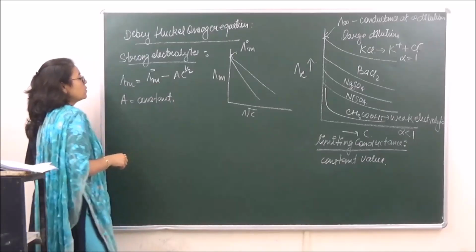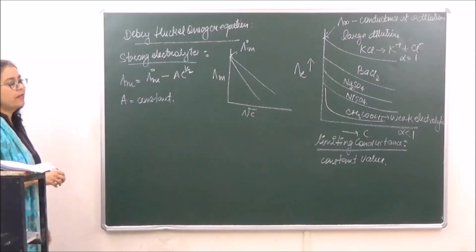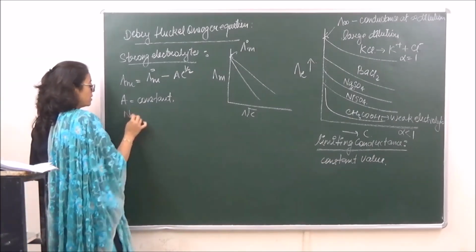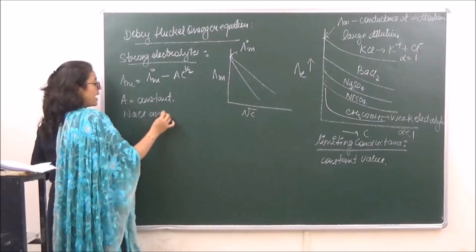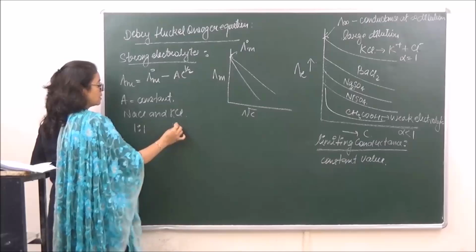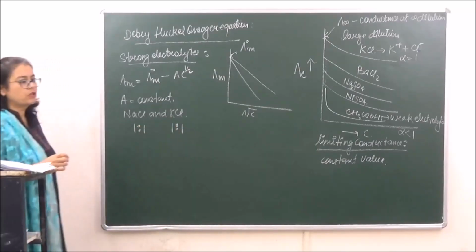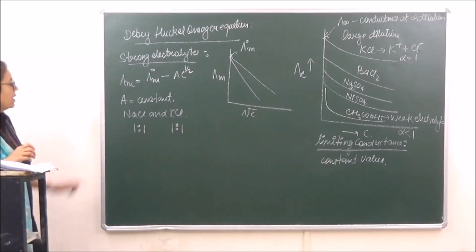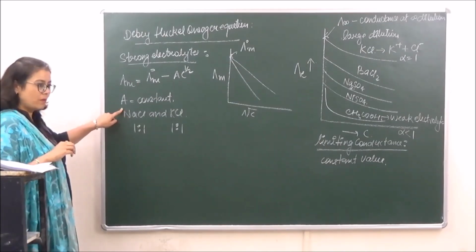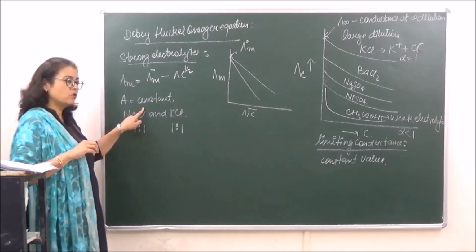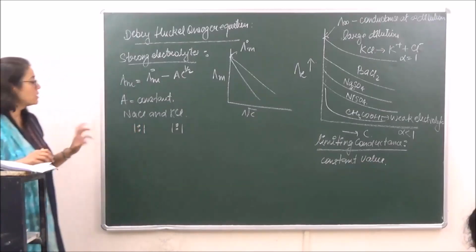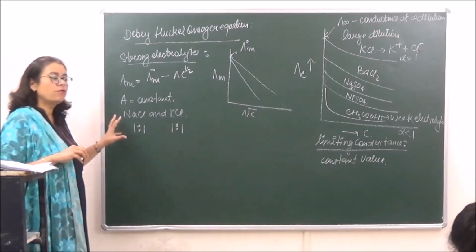A is a constant which depends upon the type of electrolyte. Like for example, if we are talking of NaCl and KCl, both of these are 1:1 kind of electrolyte. Why? Because the valency of sodium over here is 1 positive, and the valency of chlorine is also 1. Potassium is also 1 positive and chlorine is 1. So such electrolytes will have the same value of A.